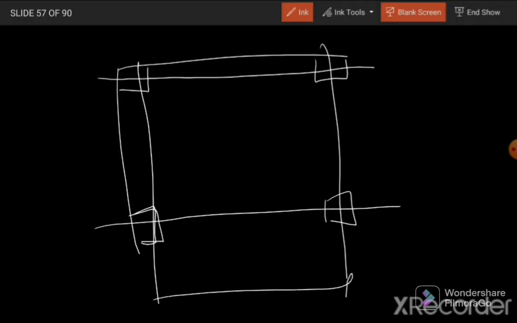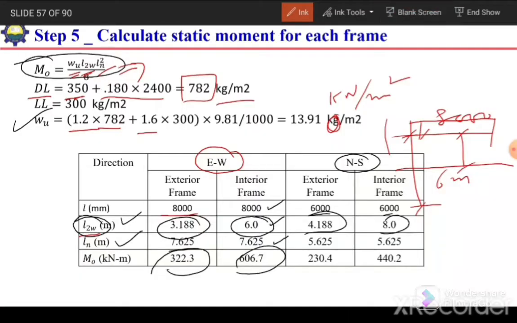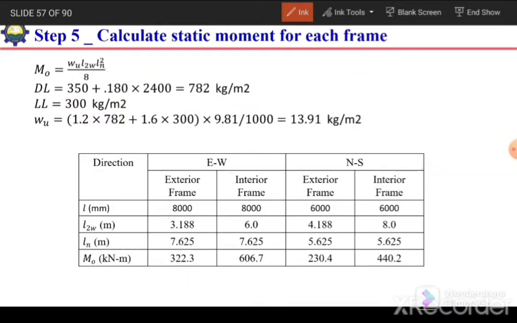So here this distance is 8 meter. So the frame width will be up to the center line. So this one is 4 meter, and for interior frame it will be 4 plus 4. So here 4 plus this 187.5, and for interior 4 plus 4. So 4.187 and 8 meter.